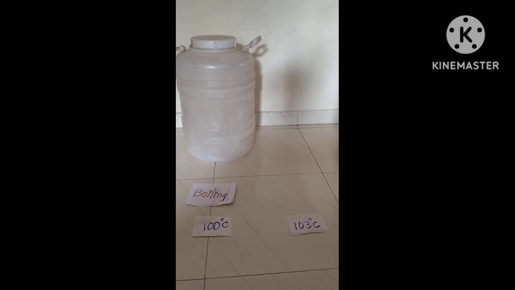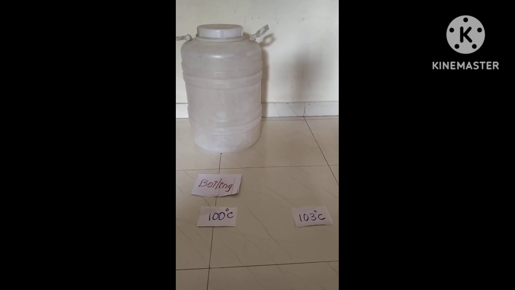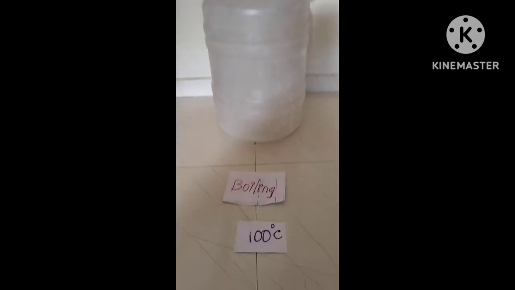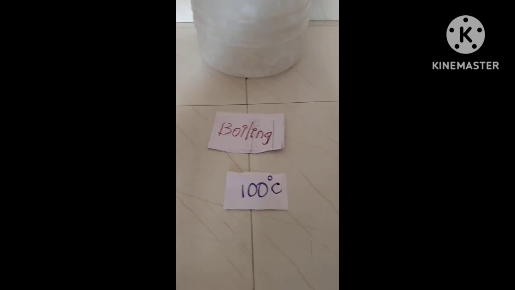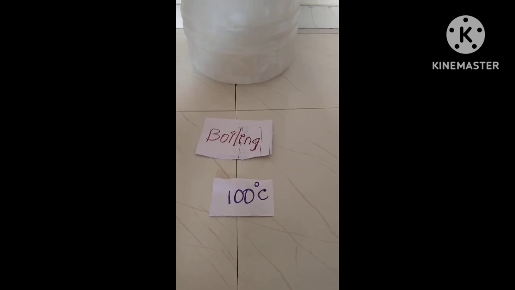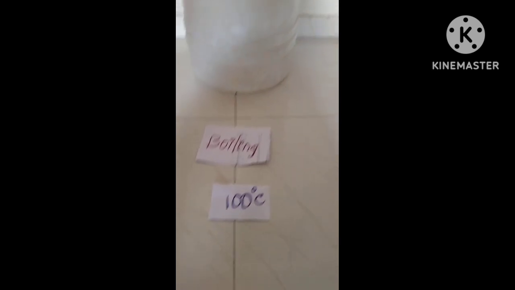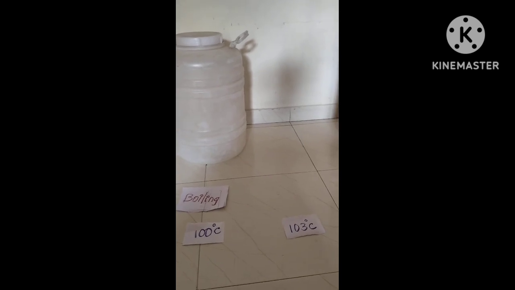Similarly, when you mix something with the water like salt, that becomes an impurity for the water, so it takes a higher boiling point. For example, water boils at 100 degrees Celsius, but when you mix it with salt, that impurity will affect the boiling point of water, so it might take around 103 degrees Celsius to boil the salt water.